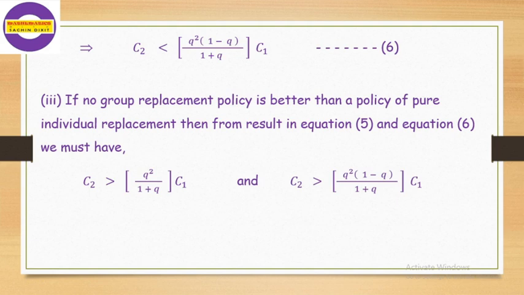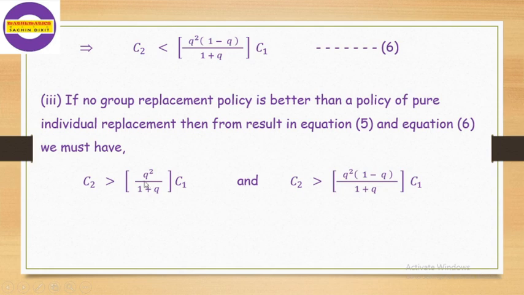And for that we have to find out the condition. We have two equations, equation number 5 and equation number 6, and they are the required conditions under which the corresponding policy is better. So we take their opposite.